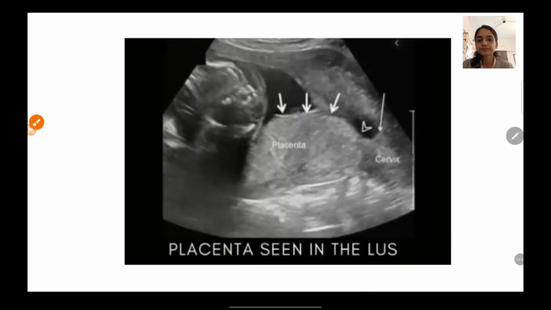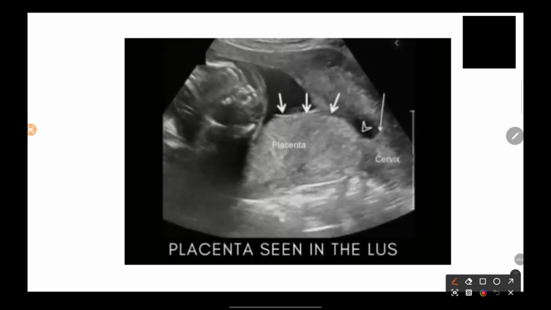Alright. Now let us look at this ultrasound image to understand the placenta previa. These are your fetal parts. This is your placenta and this is your cervical canal. This is your internal os. So as you can see, this placenta is completely covering the internal os, lying into the lower uterine segment. So this is your placenta previa.